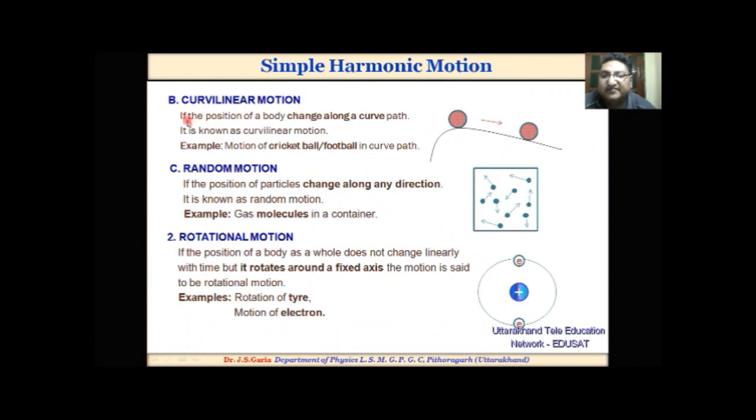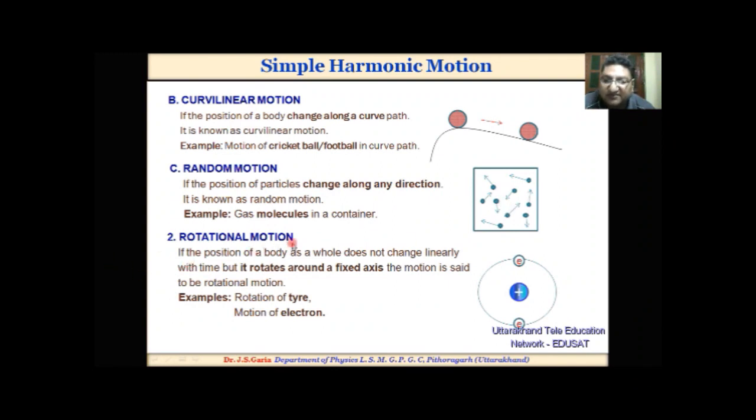Curvilinear motion. If the position of a body changes along a curved path, it is known as curvilinear motion. Example: motion of a cricket ball or football in a curved path. This one is the curve and the ball is moving from here to here in a curved path. Random motion. If the position of a particle changes along any direction, it is known as random motion. Example: gas molecules in a container. These gas molecules in a container are moving randomly.